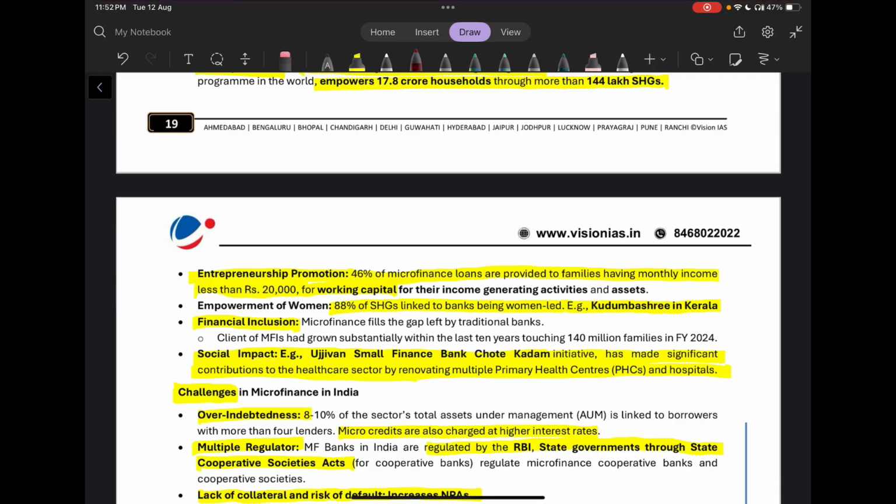Then it also promotes women empowerment. Around 88% of self-help groups linked to banks are being led by women. For example, the Kudumbashree in Kerala. Then it is also promoting financial inclusion. The social impacts of such microfinance institutions have also been positive. For example, we can quote the Ujjivan Small Finance Bank Chhote Kadam initiative, which has made a significant contribution to the healthcare sector by renovating multiple PHCs and hospitals.